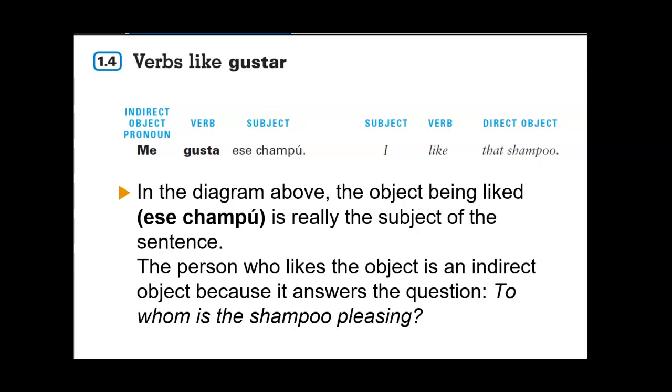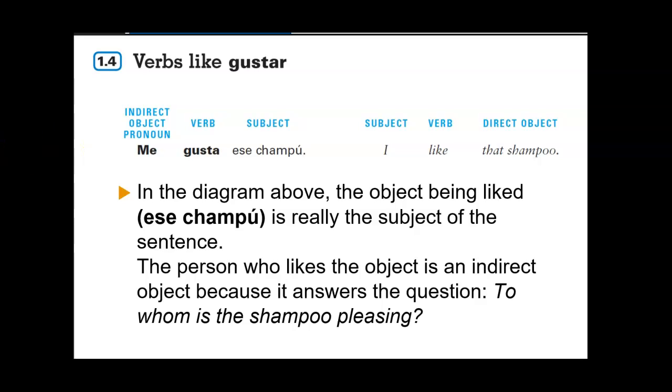Okay, so in the diagram above, the object being liked, ese champú, is really the subject of the sentence. So if we take a look here, it says subject, champú, the verb is gustar, and my indirect object pronoun is me. Remember that with these verbs, you have to use indirect object pronouns, not regular subjects like yo, tú, él, ella, usted.